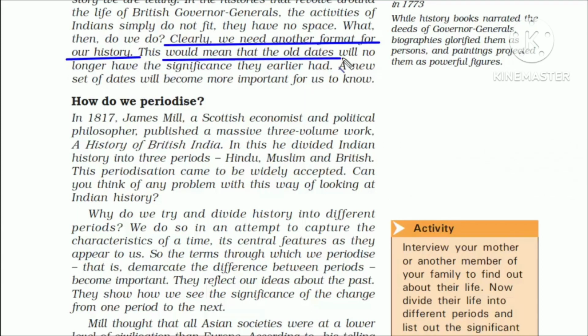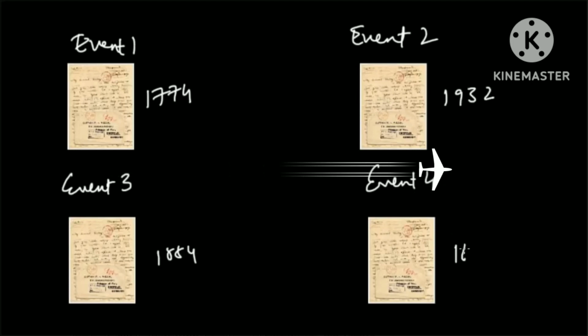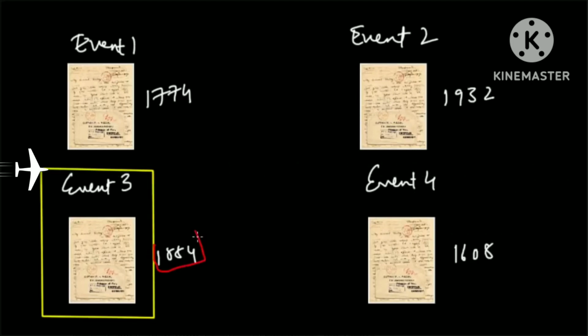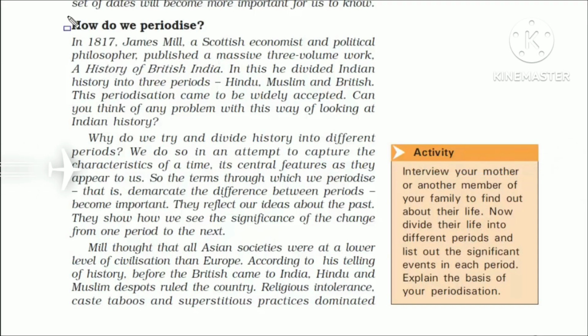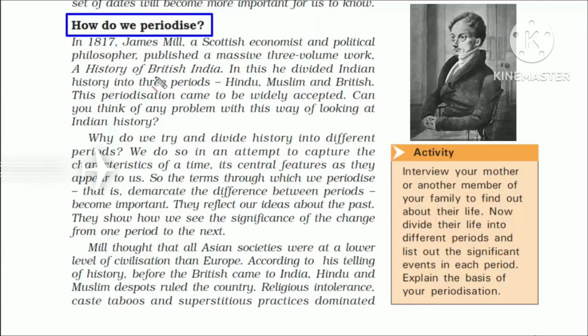This would mean that old dates will no longer have the importance they earlier had. A new set of dates will become more important for us to know. Just like we read in the beginning, if we give importance to any particular event, automatically the date associated with that event becomes important as well. So if we have to start a new format of history, how do we set the timeline? Let's look at one approach done by James Mill in 1817.